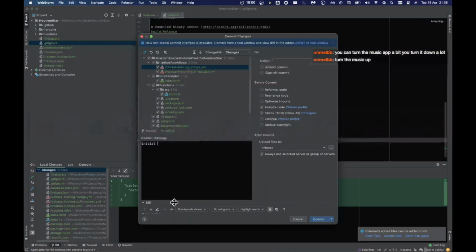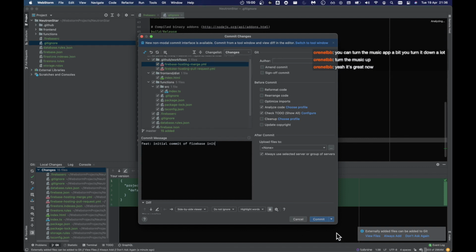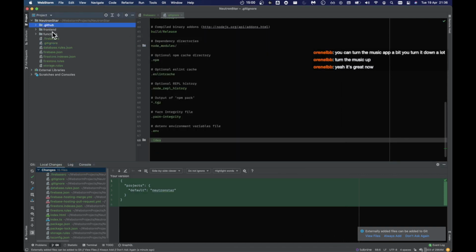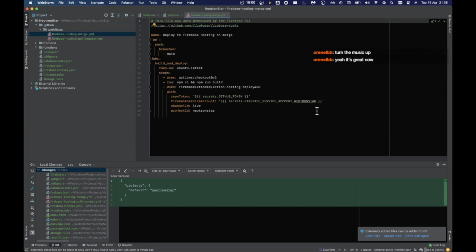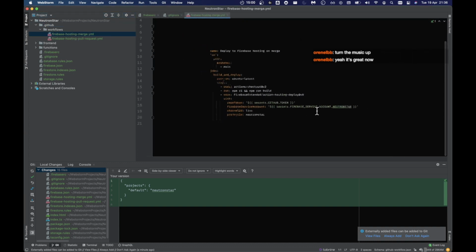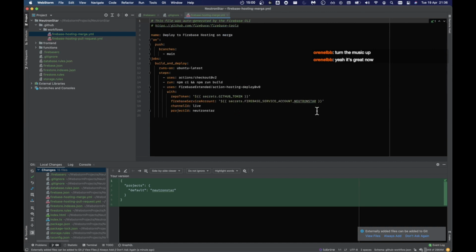Alright, so initial commit. Let's just do semantic. Initial commit of Firebase init. And cool, got some GitHub workflows, front end, dist, functions. So let me just check some of these files before we commit them, as usual. This is the first time I've seen GitHub workflows like this. So I wonder if I can increase the size of this font without it being annoying for me. Let me just check my font settings a little bit.